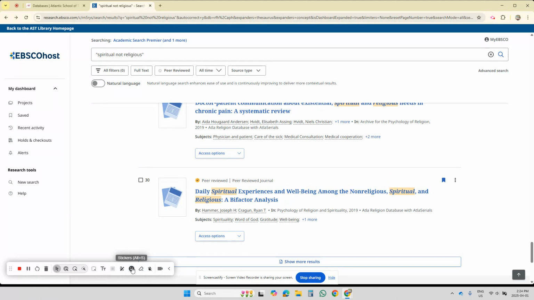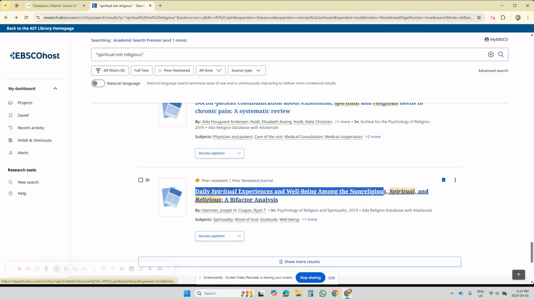I'm curious about this. Can the term "spiritual, not religious" be achieved with the word "non-religious"? If we use the word non-religious, can we accomplish our objectives? We used "spiritual, not religious" up here at the top to get these results, but maybe we can swap out some words and focus on the word non-religious.